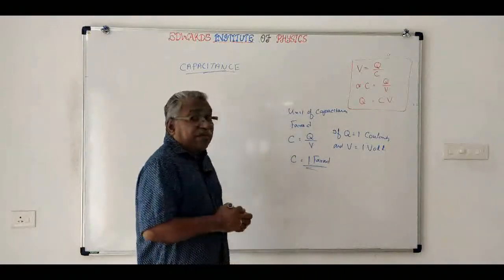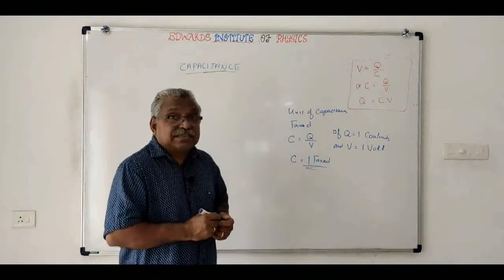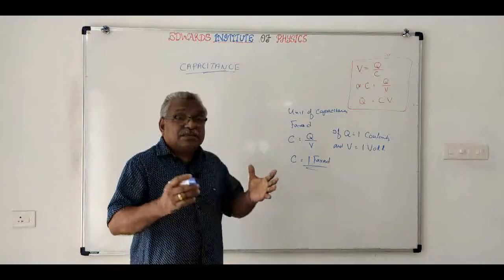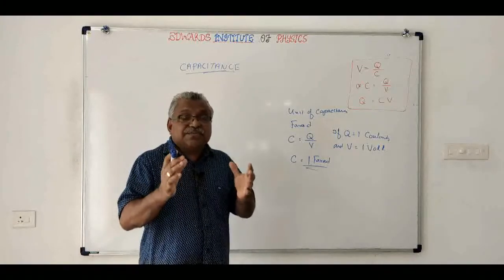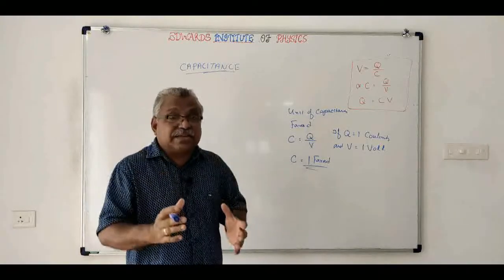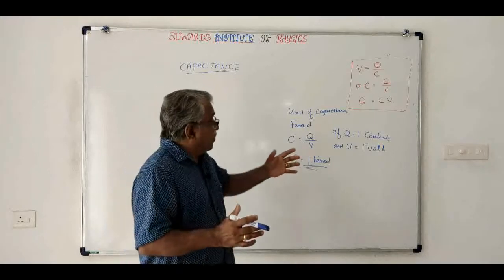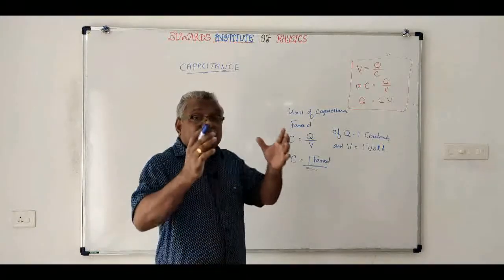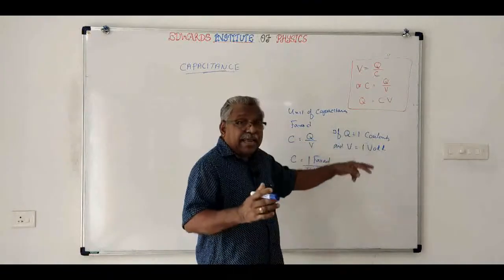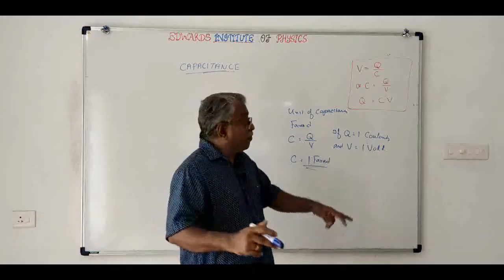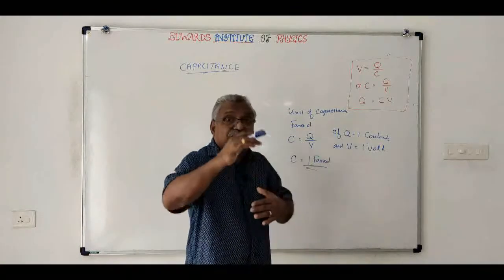So 1 farad is defined as the capacitance of a conductor if it is charged by 1 coulomb, and consequent to that, the rise of potential difference is